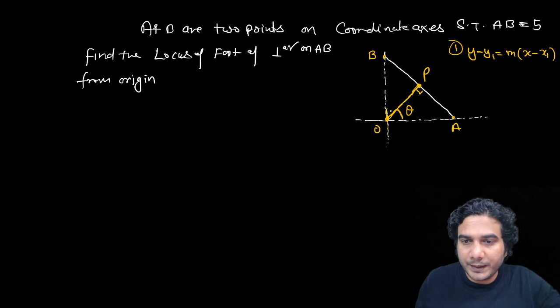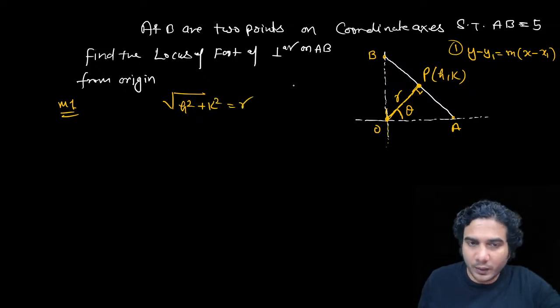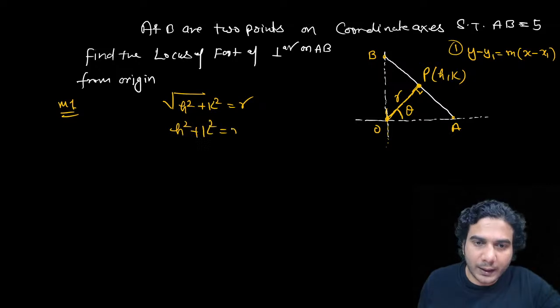And this is OP, and OP we know, this is h comma k. So OP is the square root of h square plus k square. This is method 1. I have assumed the parameters theta and r. So under root of h square plus k square is equal to r. So r we know, right? So h square plus k square is equal to r square. This is relation number 1.